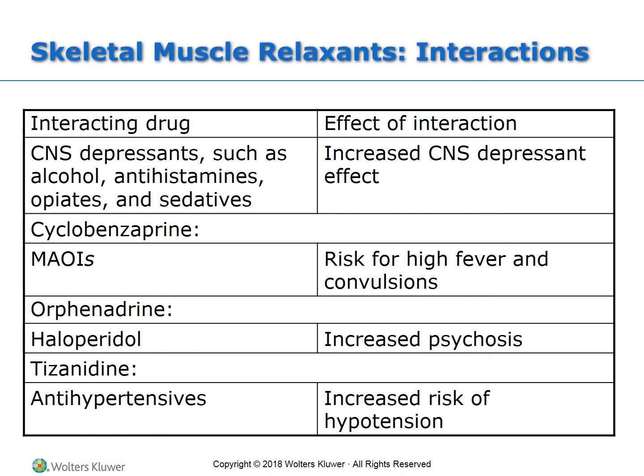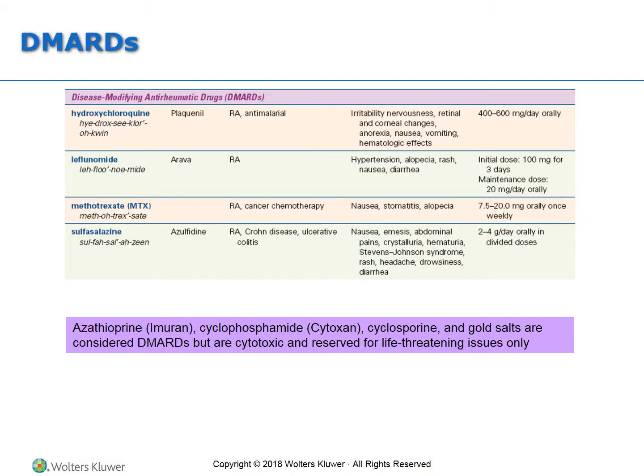Take a look at the skeletal muscle interactions chart. The most important things, though, to remember are to not give these with other CNS depressants, including alcohol. This also includes things that have the ability to sedate, like sedatives or antihistamines, because of increased CNS depressant possibility.